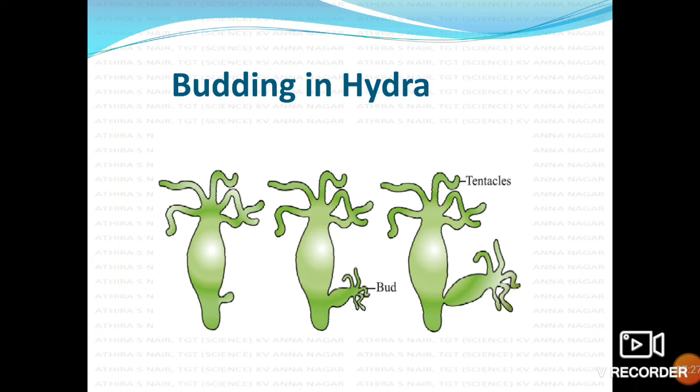Here you can see budding in Hydra. Here one small bud is developed. Now it enlarges, and later after maturation it will separate from the main body and grow separately into another individual organism. As we already discussed, Hydra shows regeneration, and now we are discussing budding. That mode of asexual reproduction is also shown by Hydra.